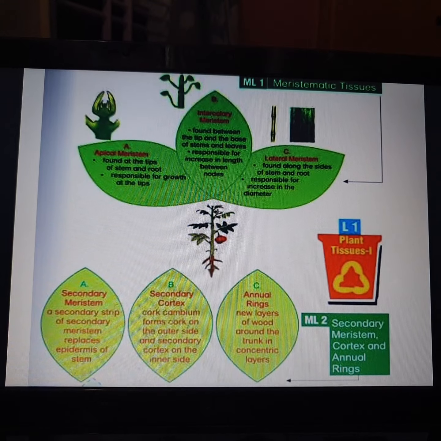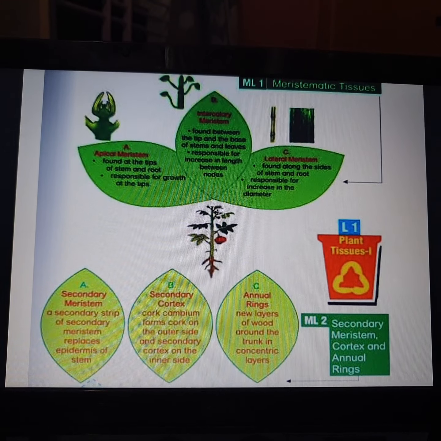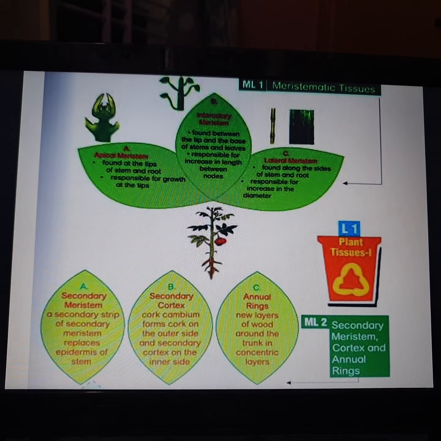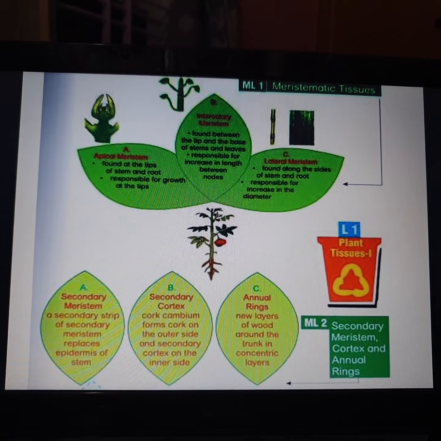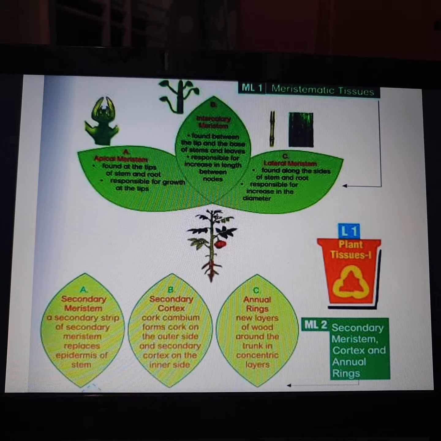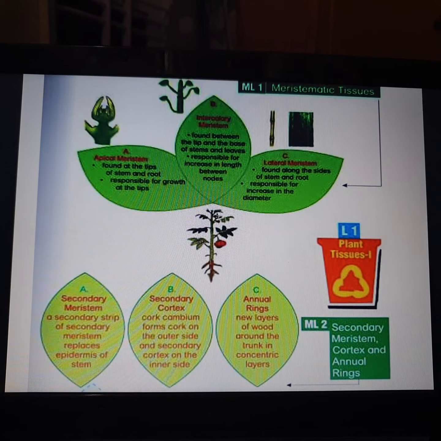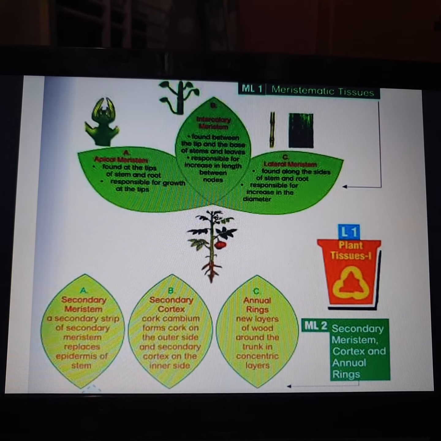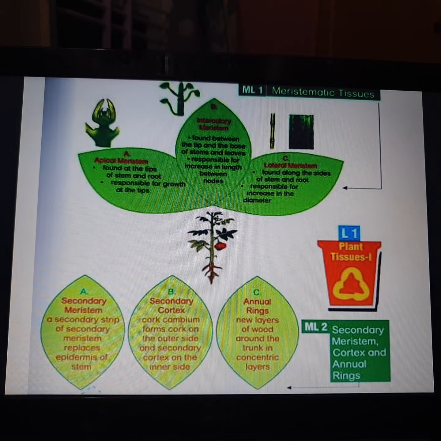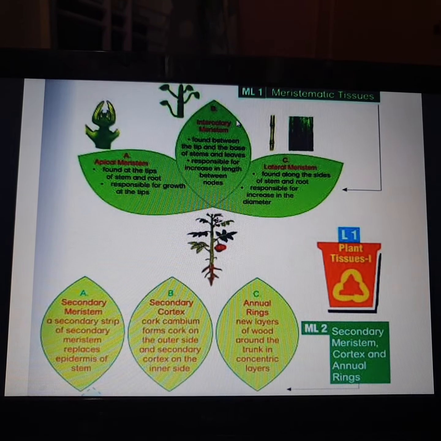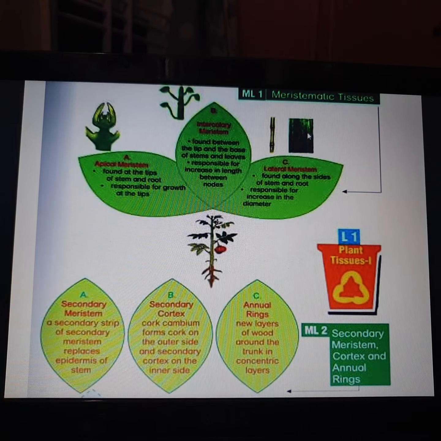So, there are different types of tissues. Or, in simple terms, if you want to define what a tissue is, it is nothing but a collection of many cells which are meant to do a specific work. In every plant there are different types of tissues, so here we must study about all such types of tissues.